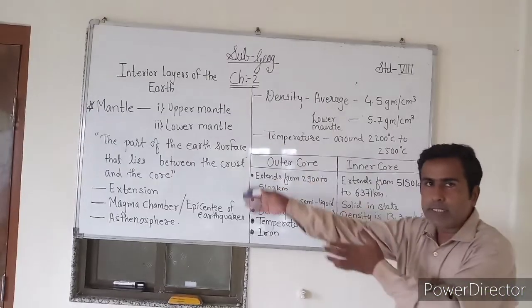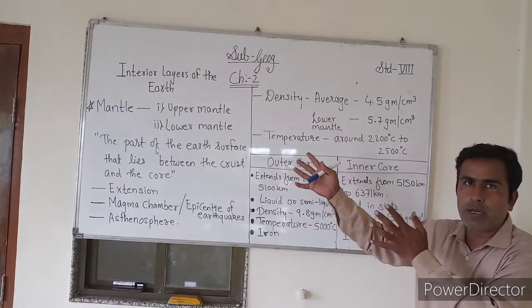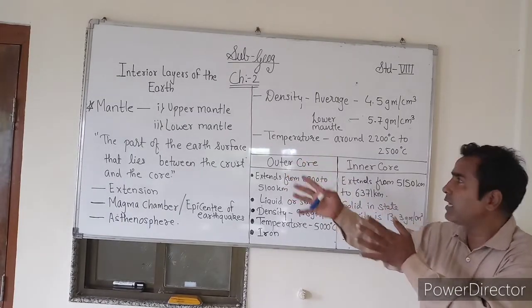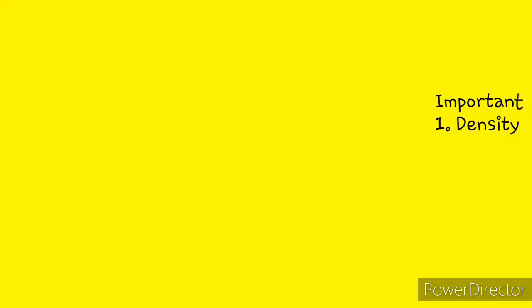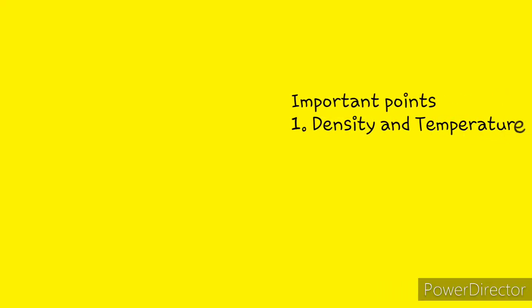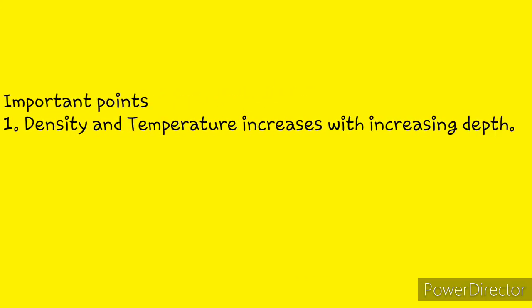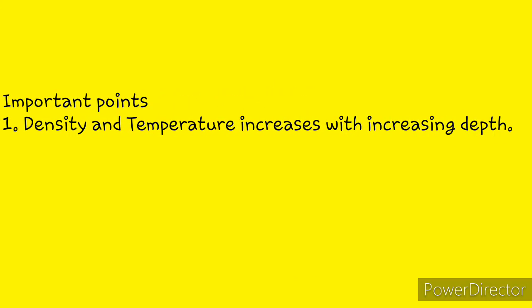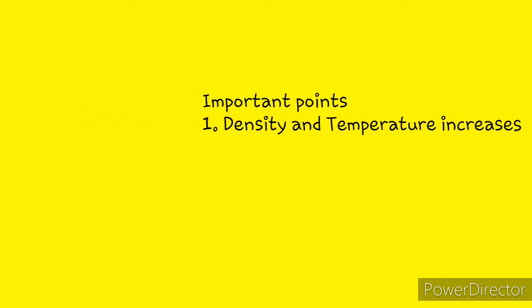Now if you have noticed all of this information, students, about the density and the temperature, then one thing is clear: temperature and density go on increasing with increasing depth. That means the more you go down beneath the earth's surface, the more temperature rises as well as density increases.